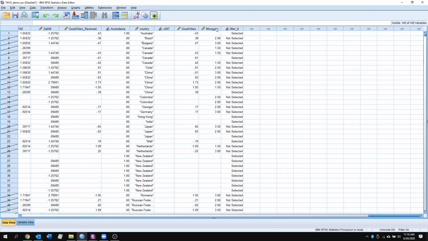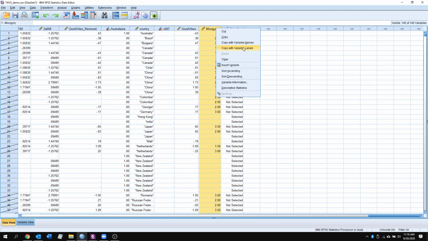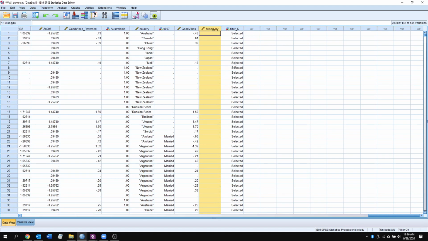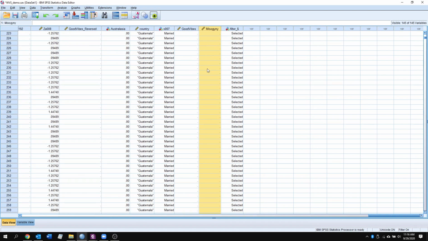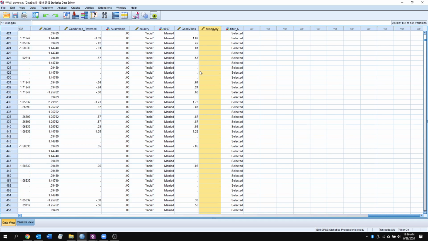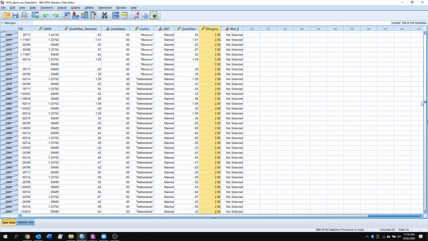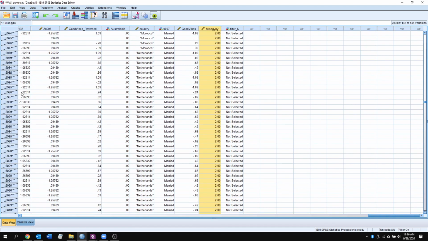And if we sort misogyny, and we can sort it in any direction you want, you can see everything at the top here we don't have data for. We didn't have respondents who answered the questions that made up our construct of misogyny. And all of these are selected, and everything down here where we do have a value for misogyny, it's deselected. So this is actually the opposite of what we want.